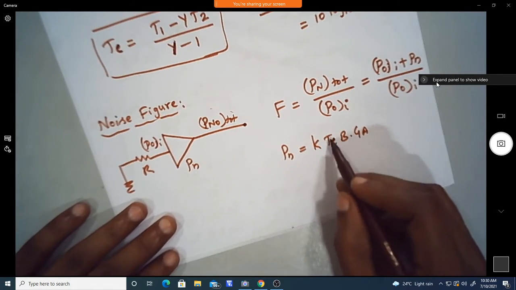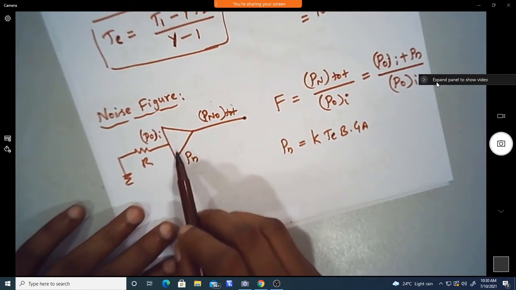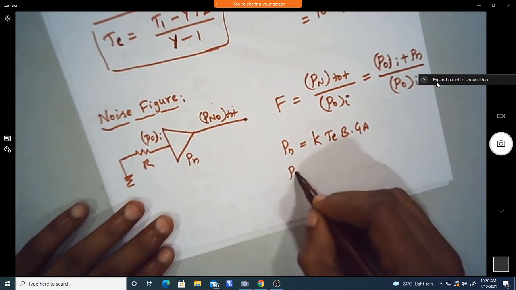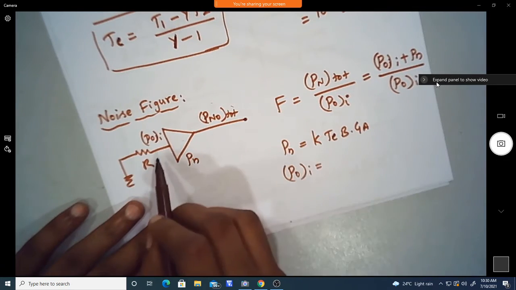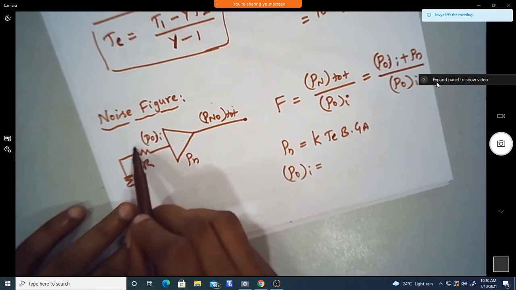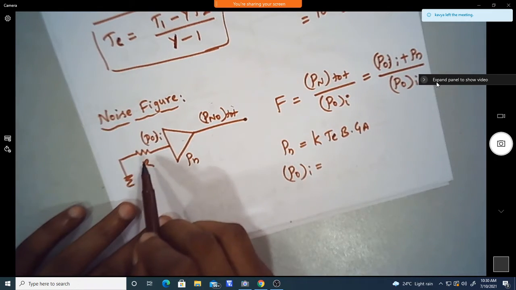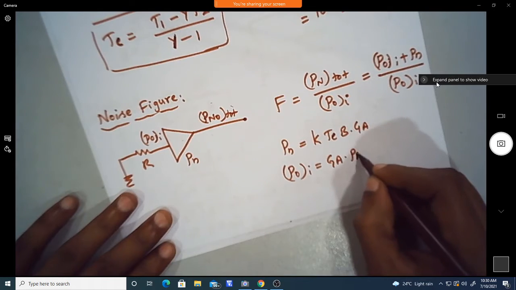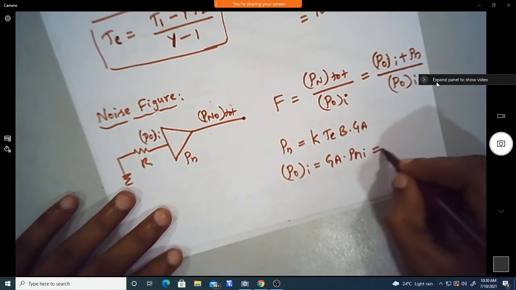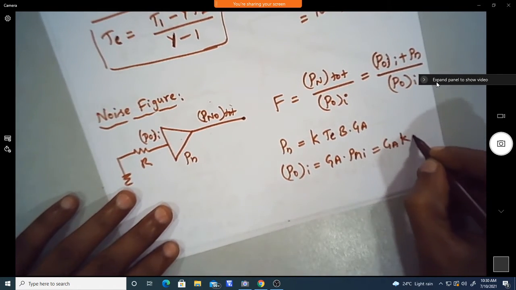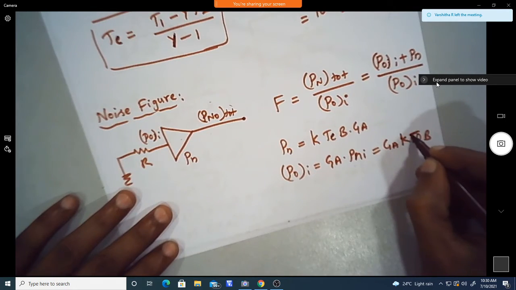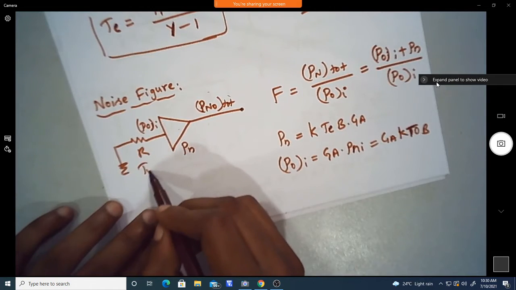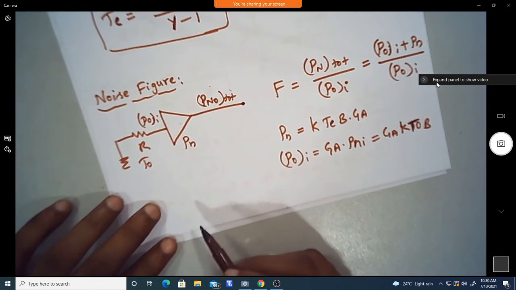So we are taking the equivalent noise temperature of the amplifier, which is generated inside the amplifier, and the output power available due to the noise of the input resistor, which we can write as Ga into Pni, which is nothing but Ga into K T0 B. Okay, that is the resistor at room temperature or any arbitrary temperature T0.